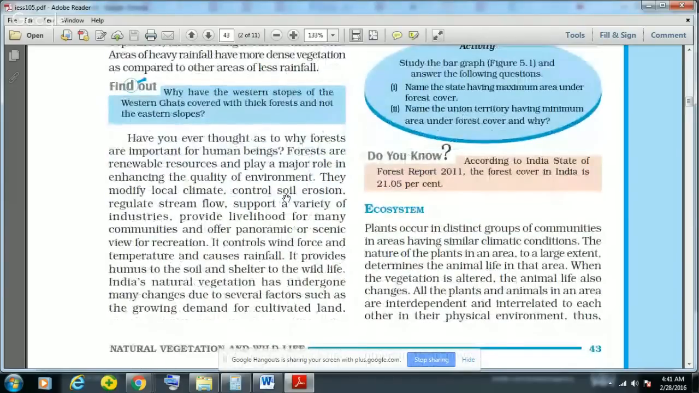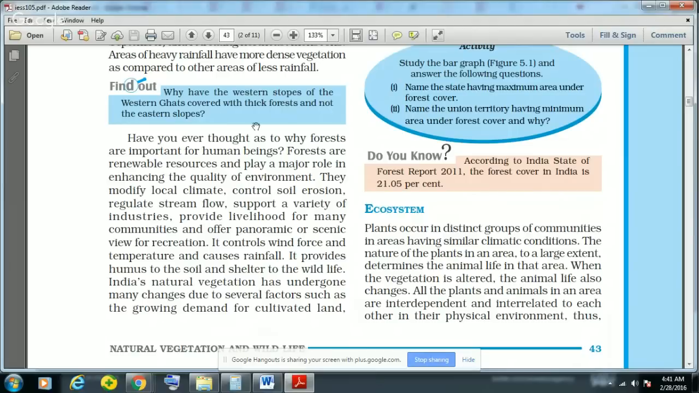And there is a question: why are the western slopes of the Western Ghats covered with thick forest and not the eastern slopes? Because of the same reason, because western slopes get most of the rainfall, and as soon as the southwest monsoon goes to the eastern slopes, all its moisture capacity has decreased, and there is very less rainfall in the eastern region. That is why the western slopes of Western Ghats are covered with thick forest because of the heavy rainfall.